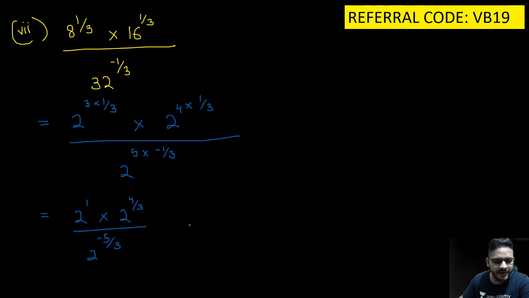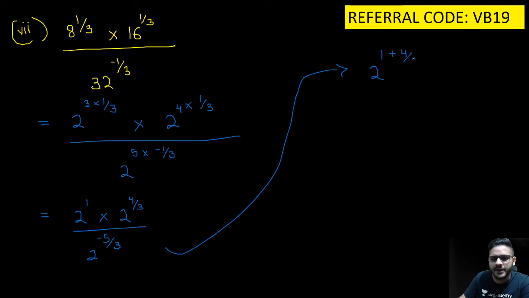Now what can be done here is solving this. Here we get 2 raised to the power 1 plus 4 by 3 minus 5 by 3. Solving this further, I get 2 raised to the power 1 plus 4 by 3 plus 5 by 3.